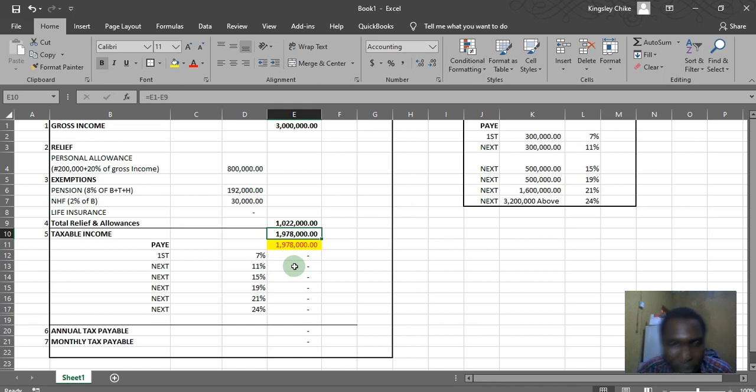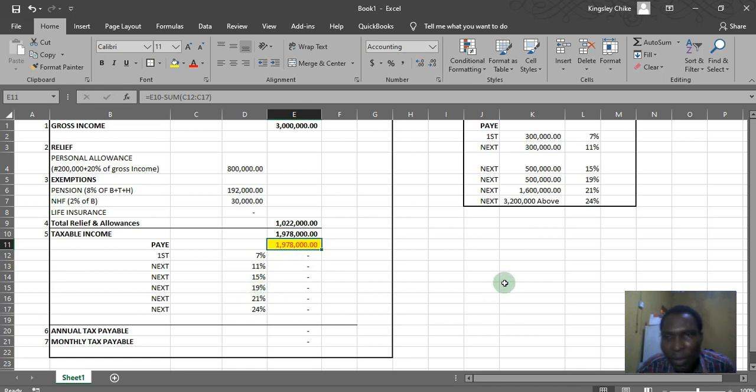Now, back to the tax table, which is where to start before applying this amount here. This one in yellow and red here, I did it in a way that any amount we've taken to apply, by the time we apply it, this one will continue to reduce until it is nil. It is when it is nil that we will stop applying all this.